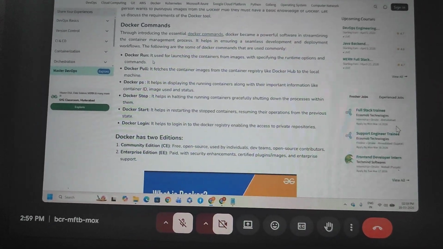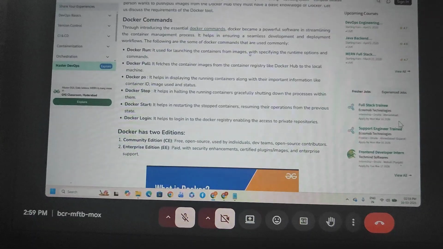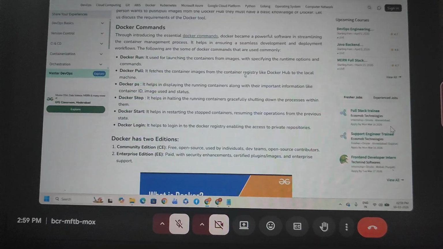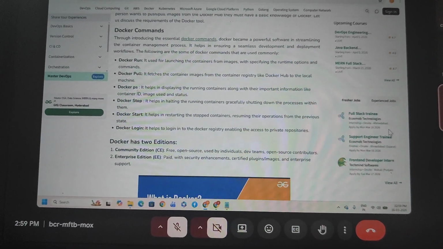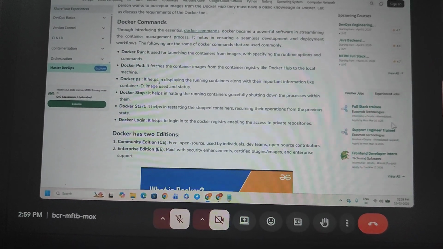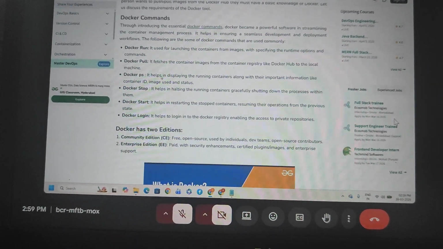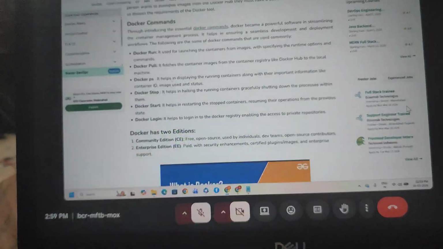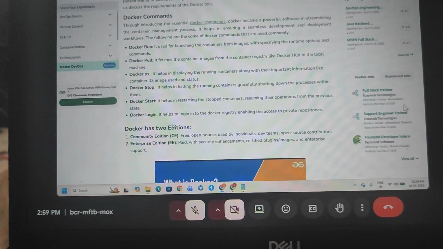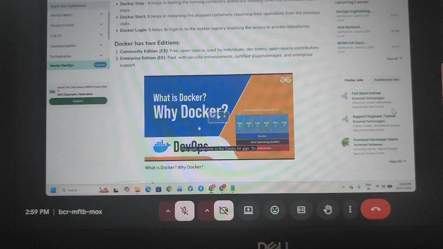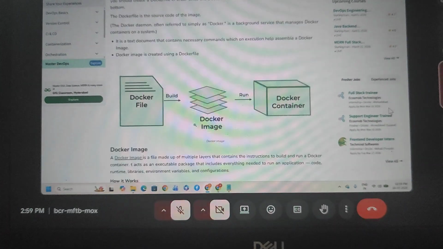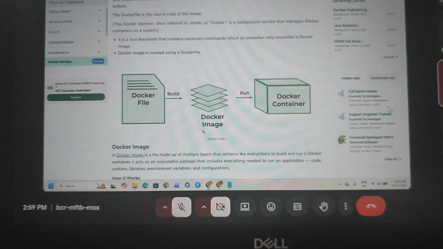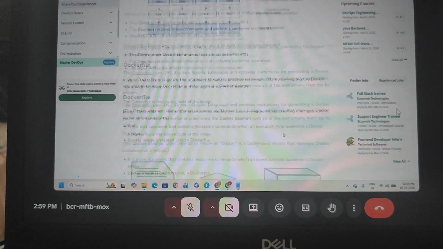Okay, so docker run is used for launching containers from images, specifying the runtime options and commands. Pull pulls container images from a container registry. PS, in the sense, gives visibility of the containers, running containers and stopped containers. Docker stop, the process is completely stopped. Start, we can start the process. Login, we can log in to Docker. Okay, so Docker is very easy. First we have to take the Dockerfile and image and run. This process we have to discuss.